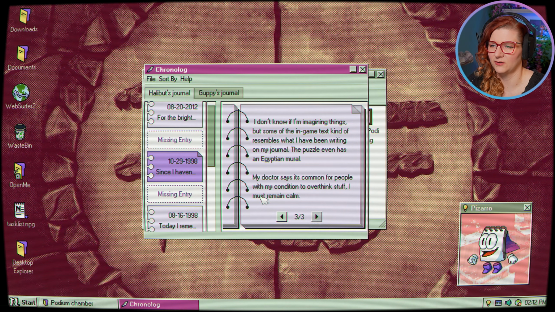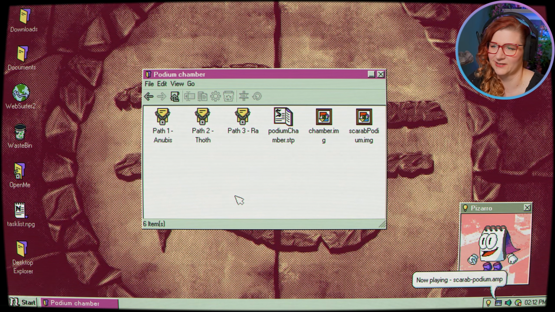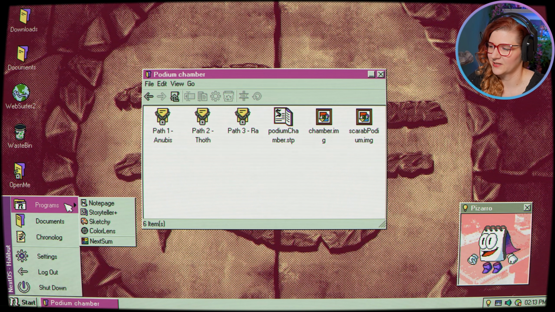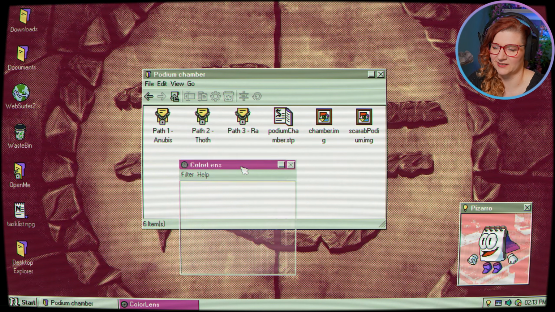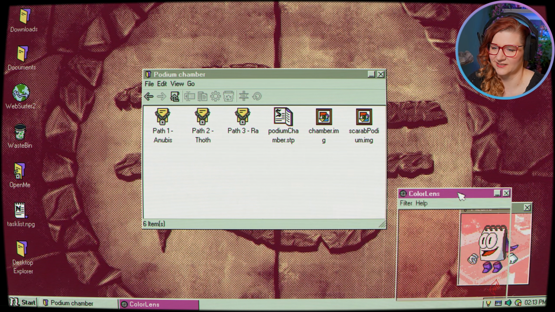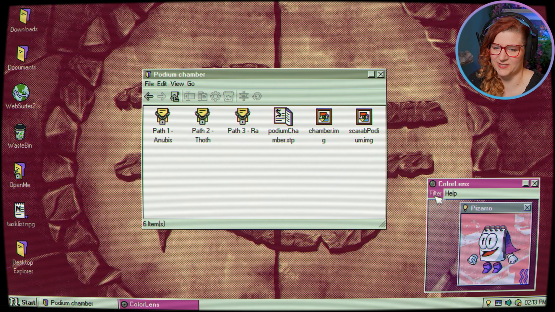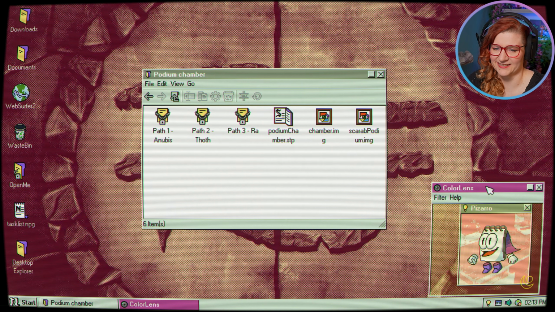I must remain calm. Okay, so he was doing the same stuff we're doing right now, and then he died. So maybe not good for us. But yes, the Color Lens is what we got at the end last time when we were investigating the pictures. Anything on you, Pizarro? Any hidden info?